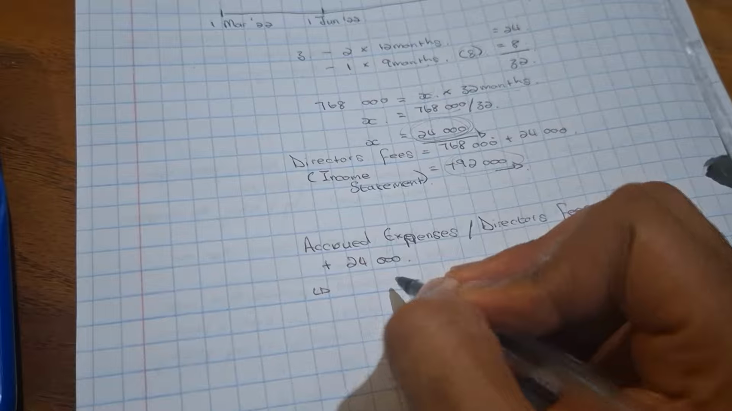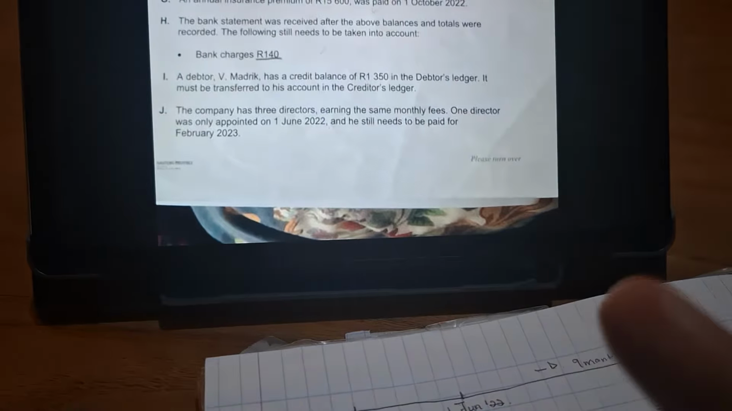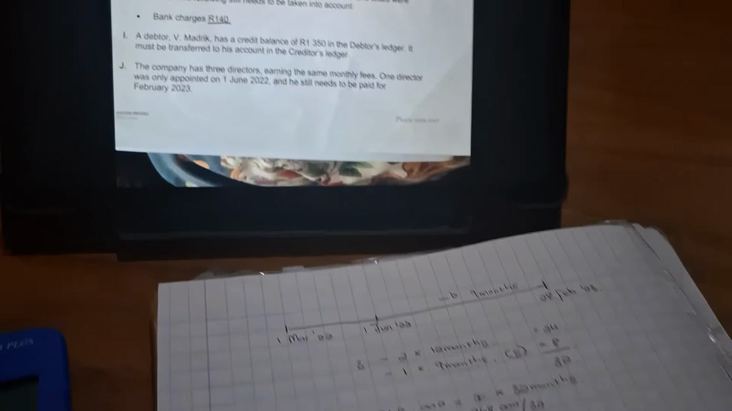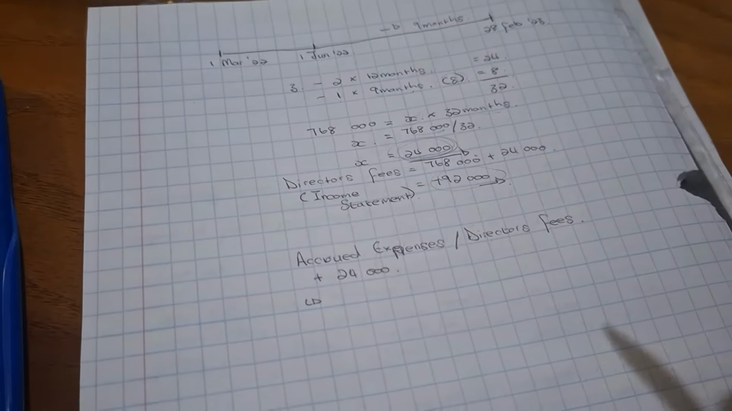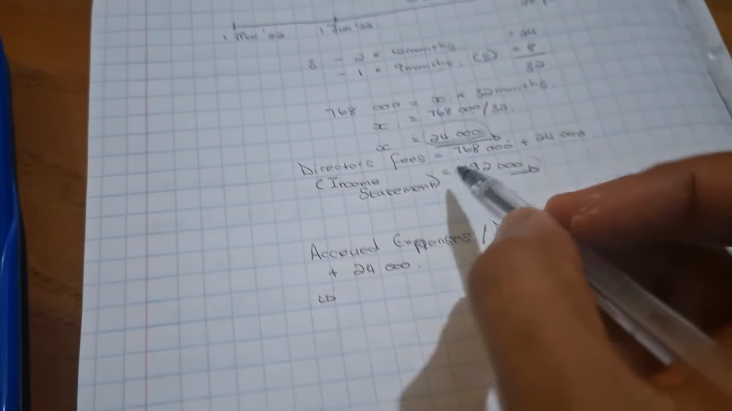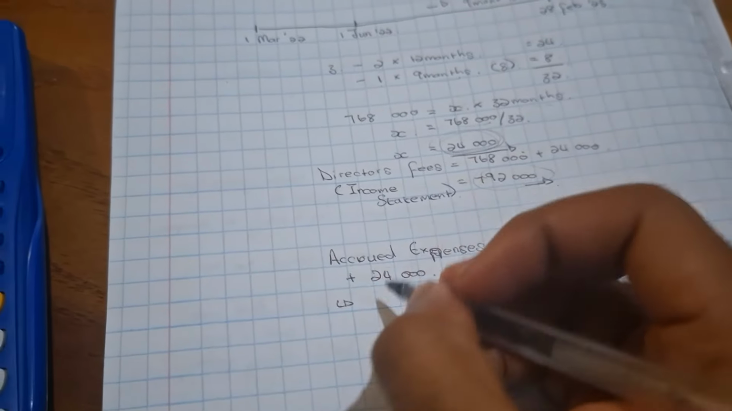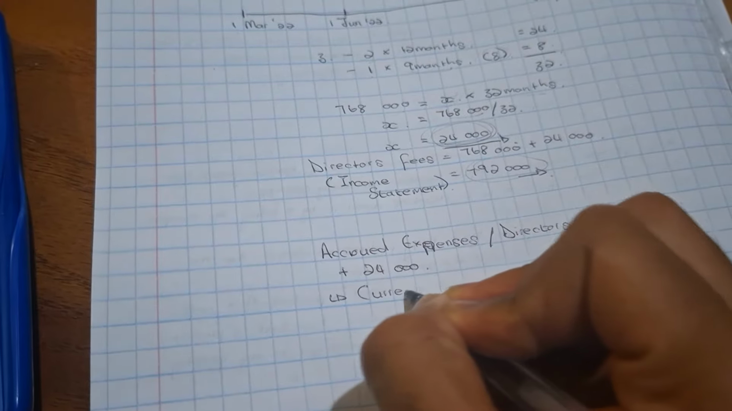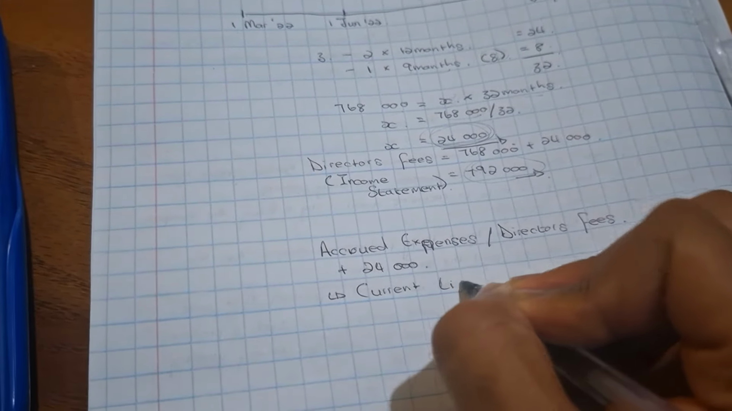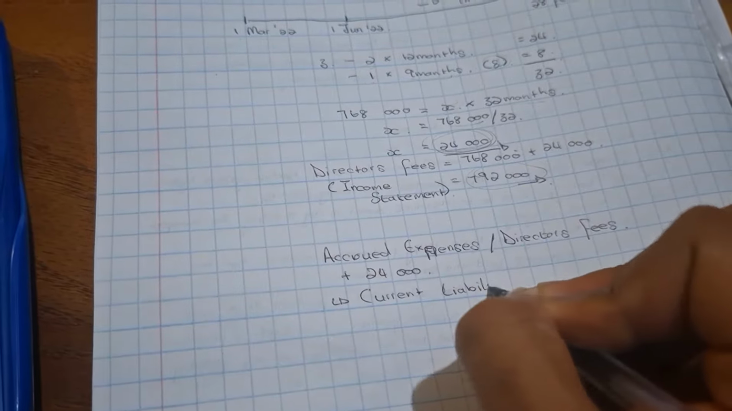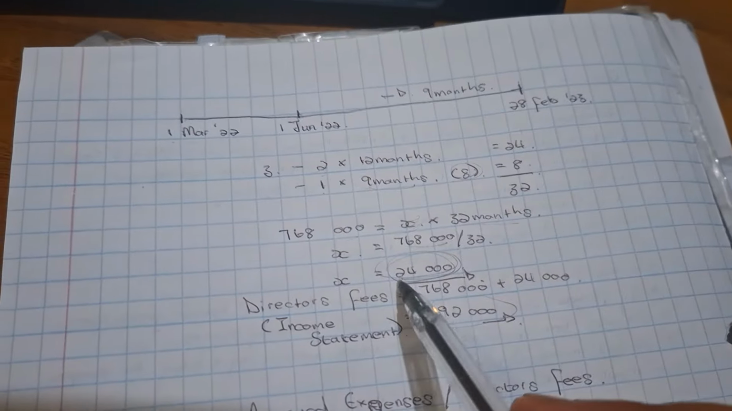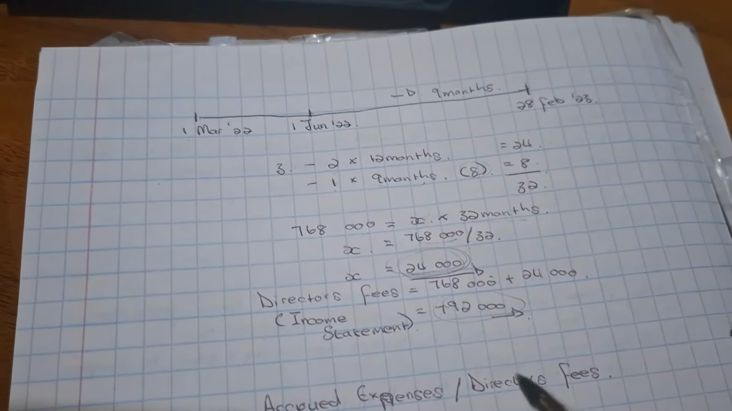But then, is it current or non-current? Remember, this is just 1 month's salary. This is something that we're going to cover in the next financial year. We're not going to take 3 years or 4 years to pay this. This is one person's salary of 24,000. So we're going to pay this in the next financial year. So this is going to come under current liabilities, right? And that's how you find the amount for the directors missing, right?